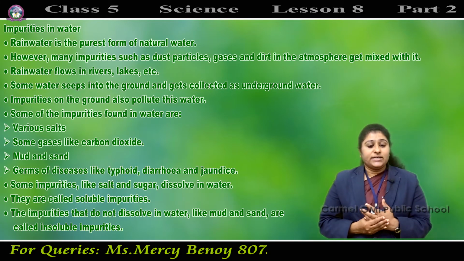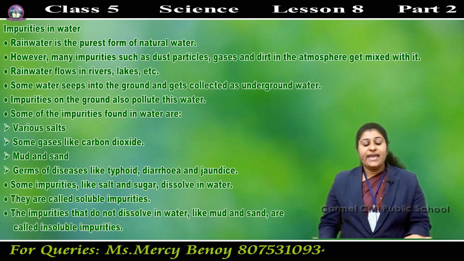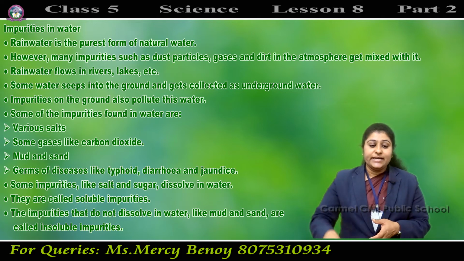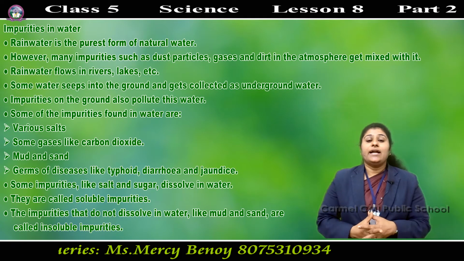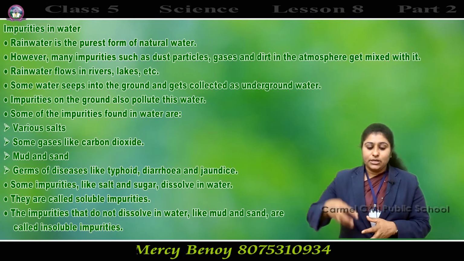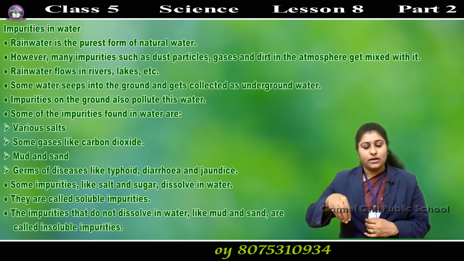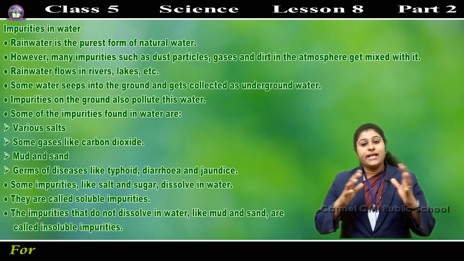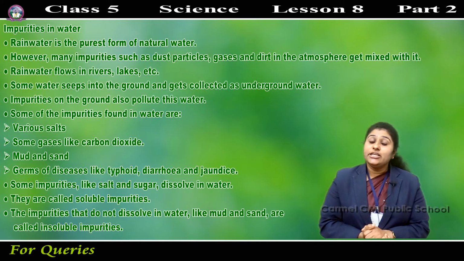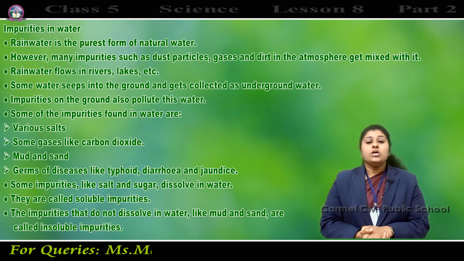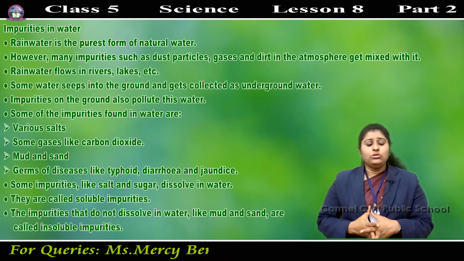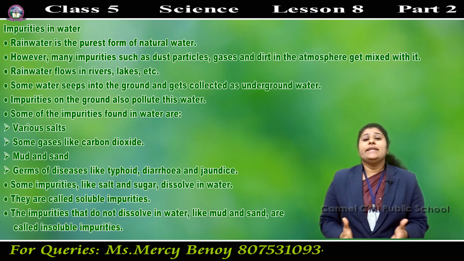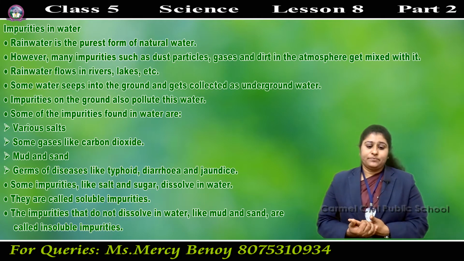Rainwater flows in rivers, lakes, etc. Some water seeps into the ground through the soil and gets collected as underground water. So, impurities on the ground also pollute the water.